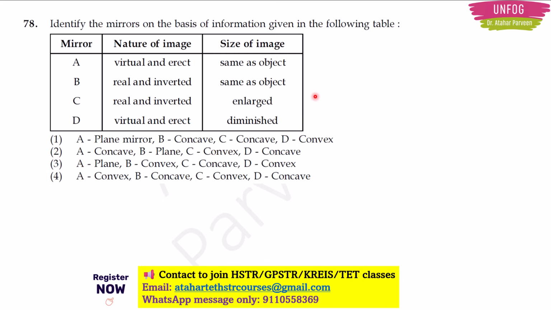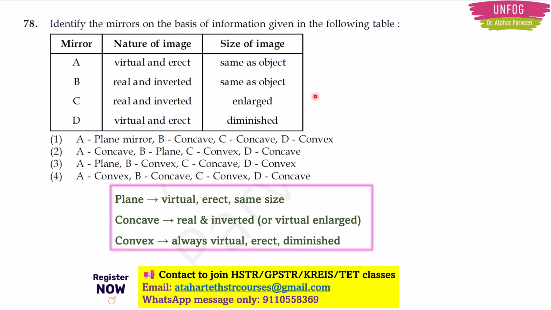In this type of question, you should use your knowledge and whatever you have prepared, and write it down in the margin. Things will become easy then. For a plane mirror, the nature of the image is always virtual and erect, and the size is not changing. The size of the image is the same as the size of the object.